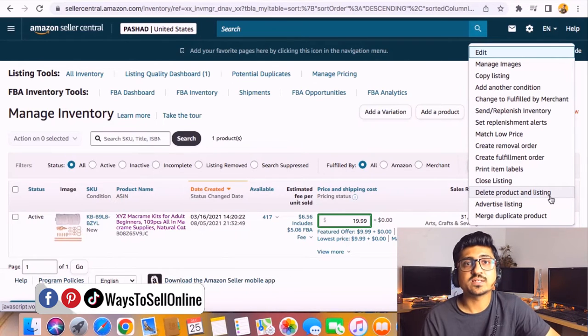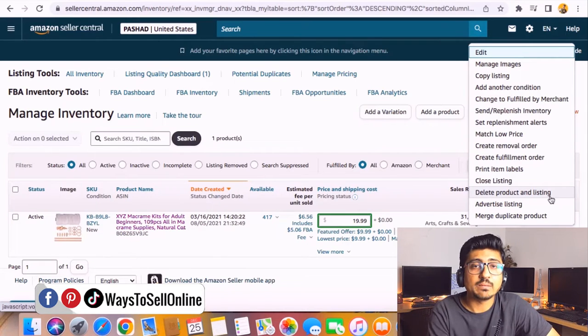And then you can relist that listing with a flat file. While relisting, you need to put all of the information like title, bullet points, category, SKU, everything. But in the ASIN field, you need to put the same ASIN which you noted down before deleting that listing. That ASIN will be your identity, and all of those reviews and sales history will be associated with it. You can change title, bullet points, category, SKU, images, everything, but if the ASIN is the same, all of your reviews, sales history and product listing data will be fetched from the Amazon database.